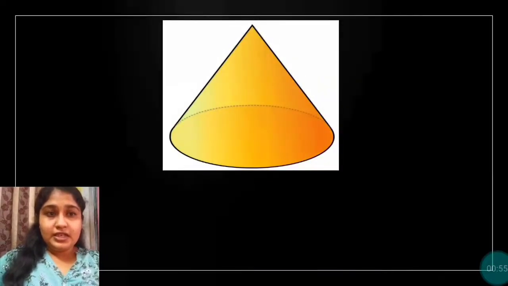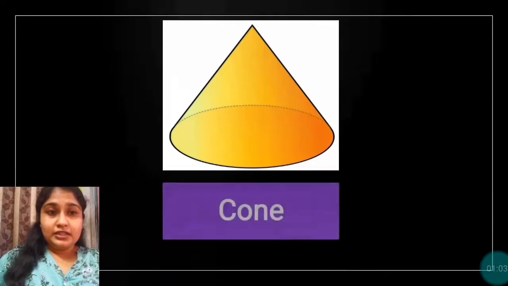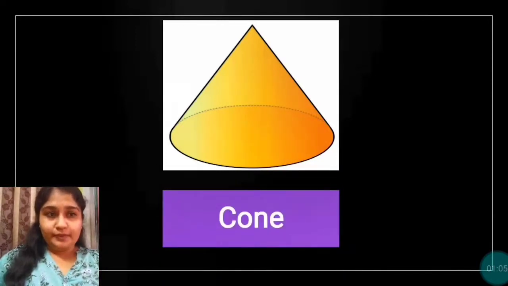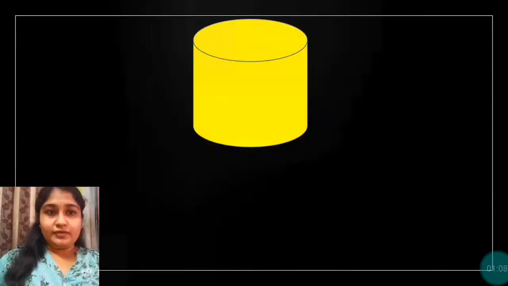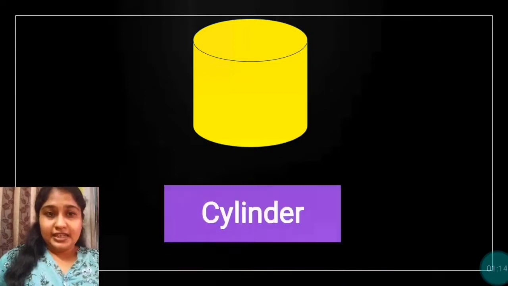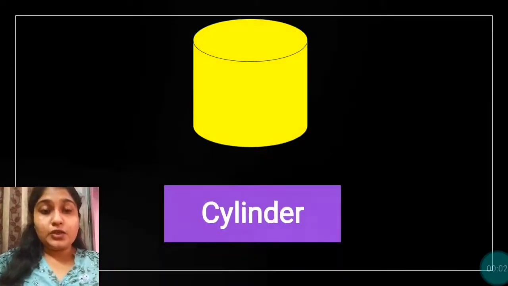Identify this. Yes, it looks like a cone. So this is a cone shape. Identify this shape. This shape is known as cylinder. Students, we saw 6 different types of shapes.